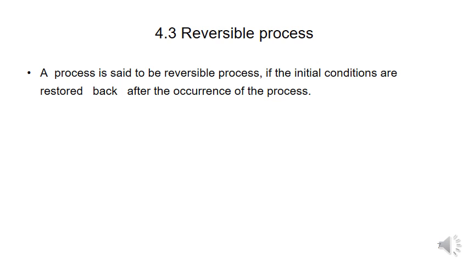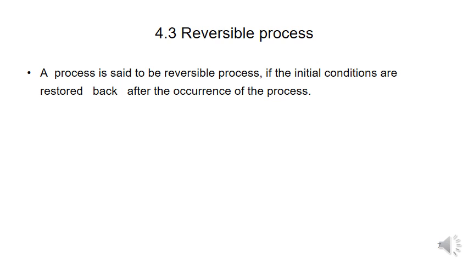Next, the reversible process. We had discussed what the reversible process is in the first chapter. The reversible process is a process that can be reversed so that the system can be restored to its initial state. Thus the reversible process follows the same path it originally followed. During this process the system passes through equilibrium states. Here, if the system follows 1 to 2, again it returns from 2 to 1, through equilibrium states.